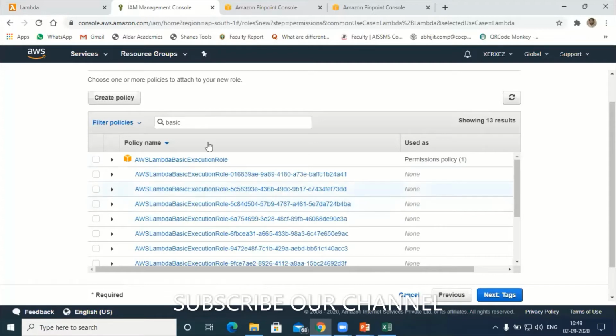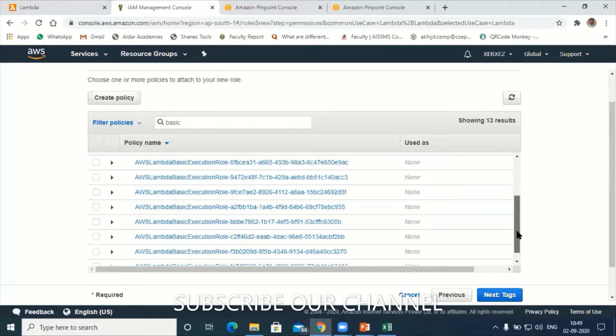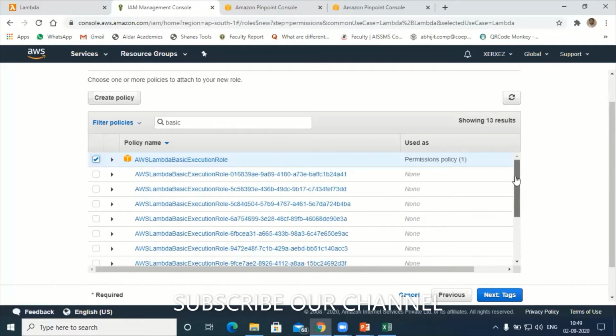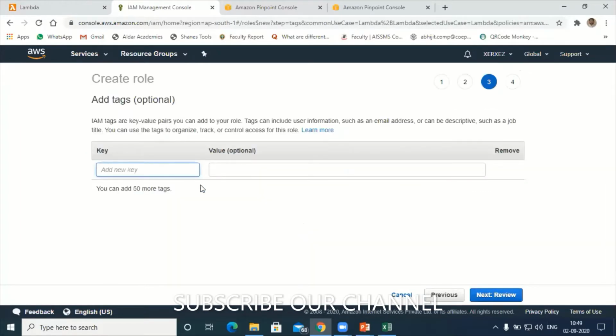First, if I want to execute any programs in Lambda function, I need this role. So, AWS basic execution role. I will select this basic execution role. Next, tags. Suppose you want to group, then for the grouping we generally use tags. Next, tags. Right now I'm not going to have any group of the services, I'll just leave it as it is.